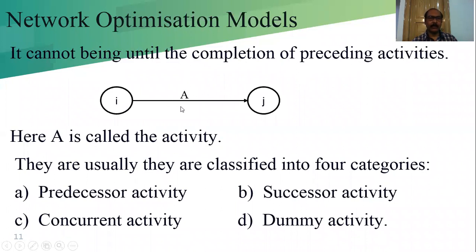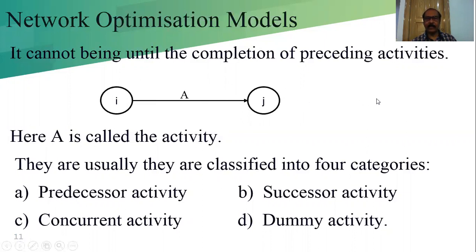Now, this is one activity, and there is another activity. This is the start of the activity, and this is the end of this activity. We are denoting here A as an activity.